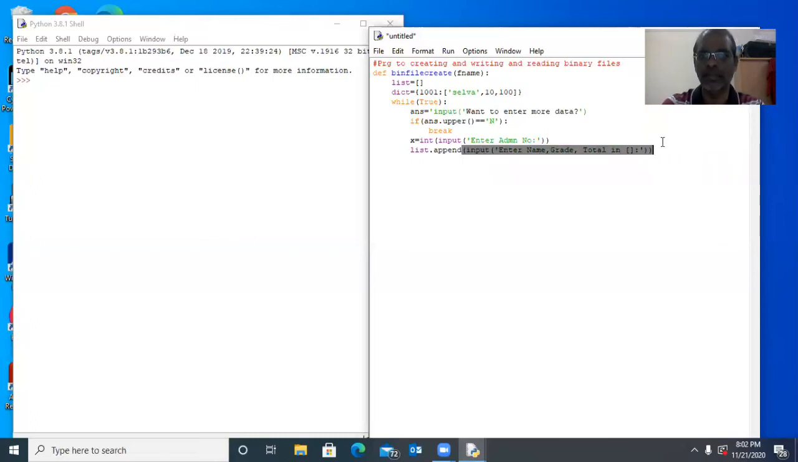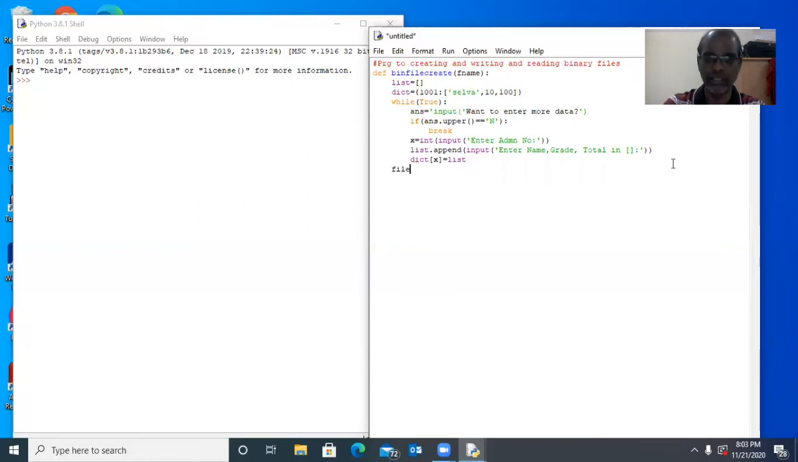Input upper. That's all. Now the list contains Guru, 10, and then 500. Now this list as well as X should be appended as a key value pair into the dictionary. That means dict 1002 equal to a list of 3 values, that is Guru, 10, 500. That's okay. So it comes after the loop.